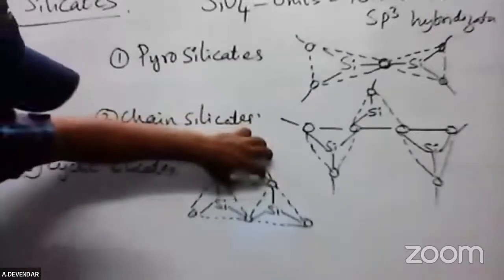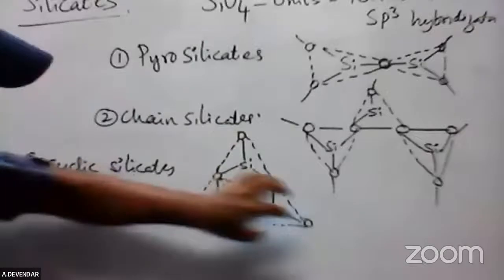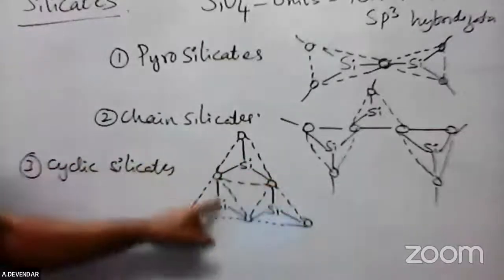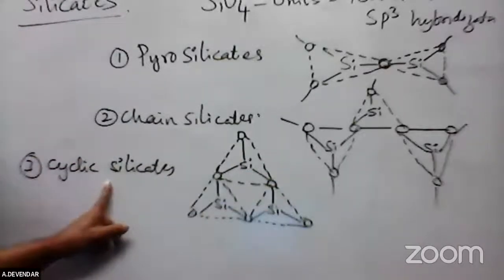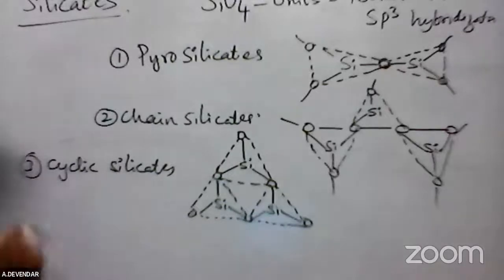This is 1 unit of silicate. This 1 unit, it is 1 more unit. So it is arranged in the cyclic form. That's why it is called a cyclosilicate. The next, the 4th